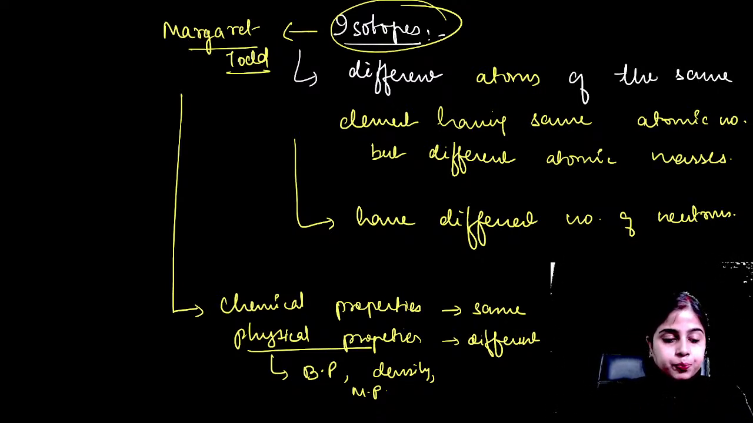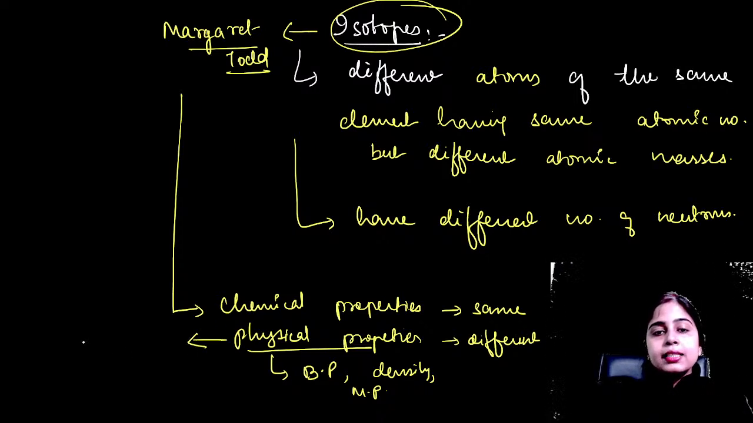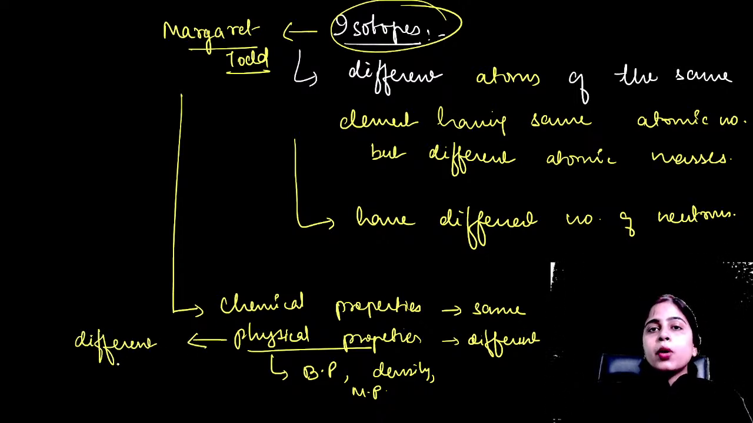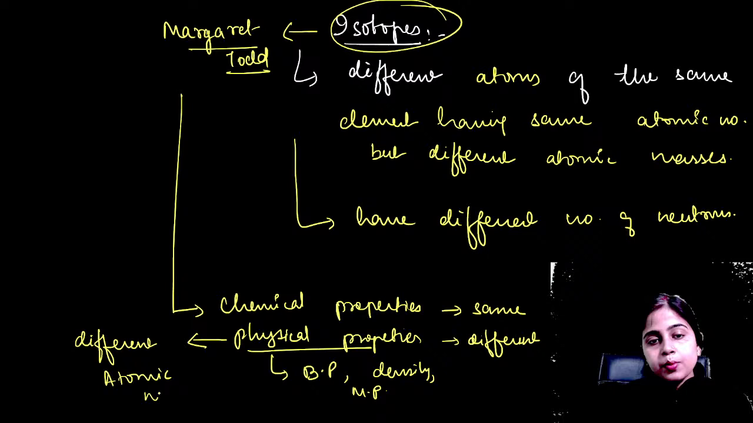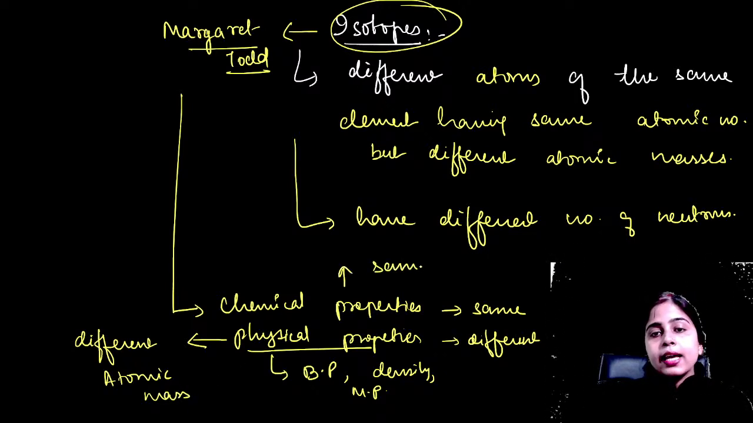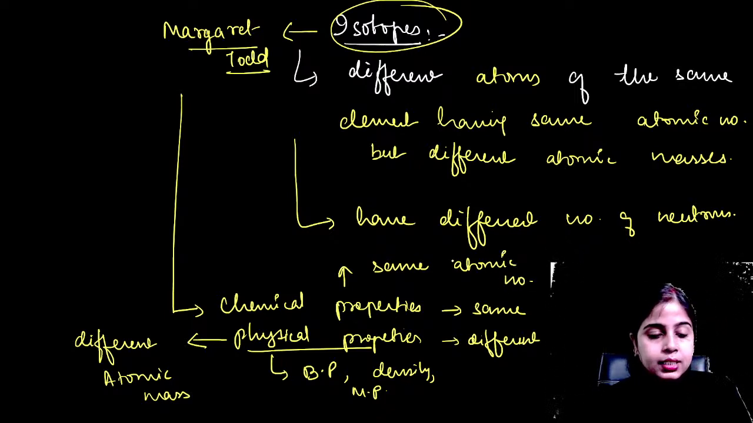Very good, very good. So isotopes have different number of neutrons, that means different atomic masses. That's why their physical properties are different. So as masses increase, the boiling point, density and all of these increase. So different atomic masses is the reason, and chemical properties are the same because of same atomic number. So clear everyone? I hope it is clear.